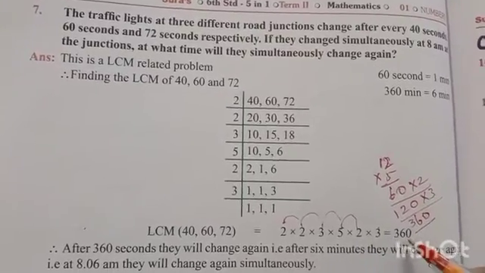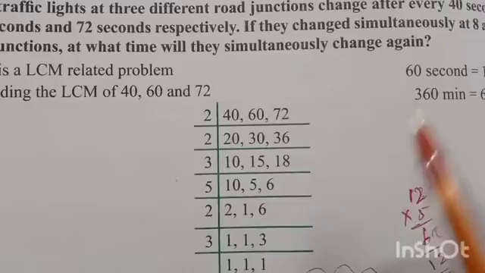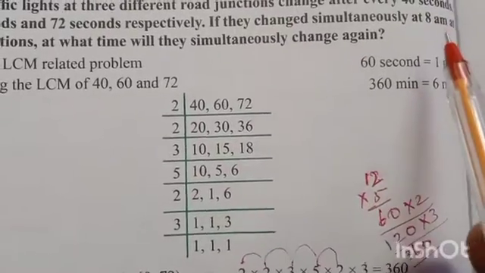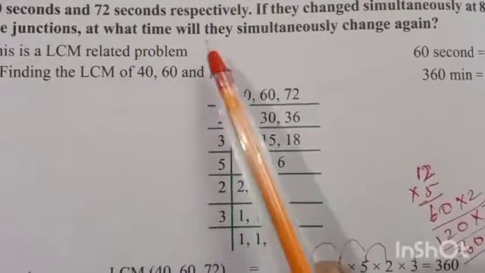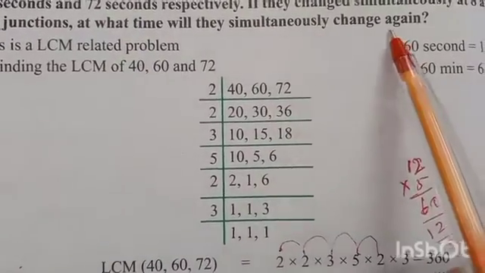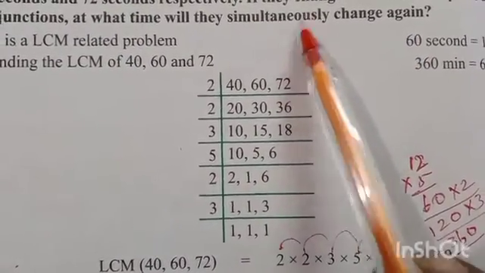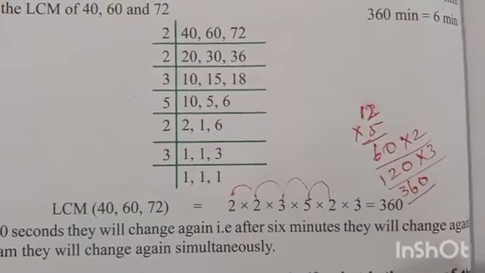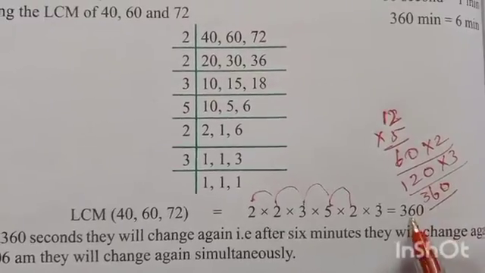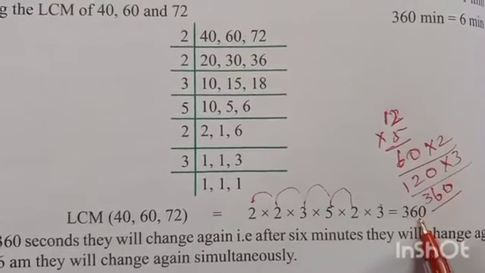Our question is, if they change simultaneously at 8 a.m. at the junctions, at what time will they simultaneously change again? Simultaneously means at a time. So we find the LCM as 360.